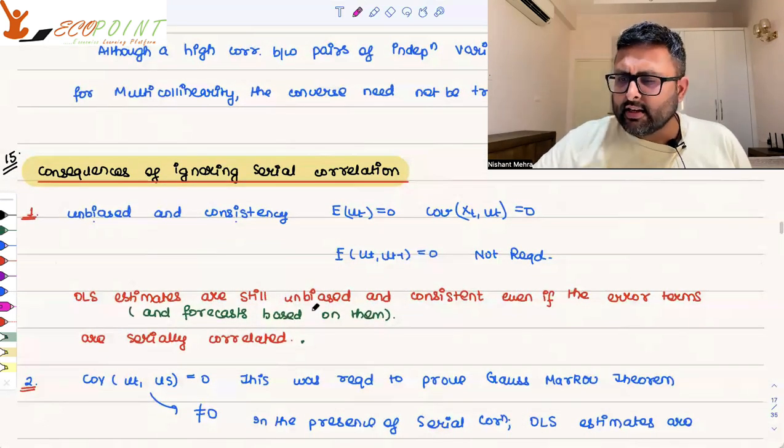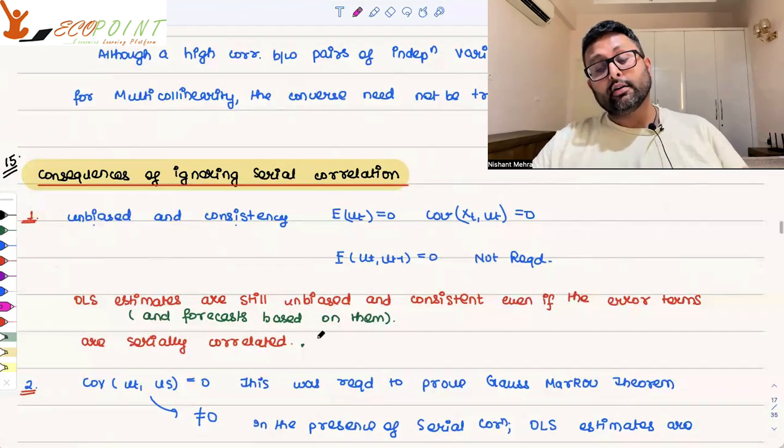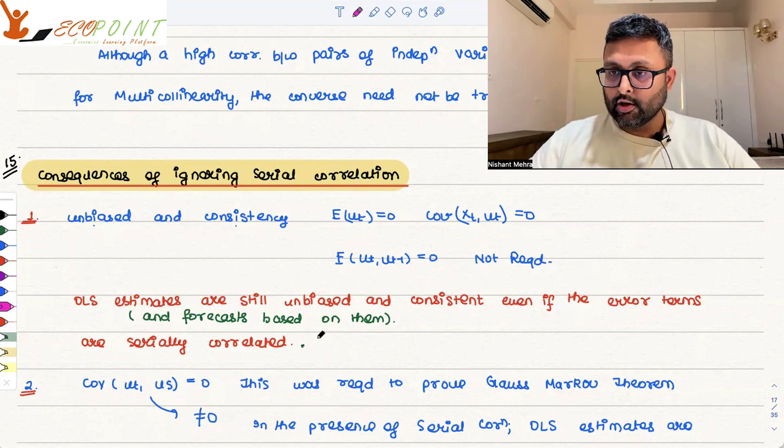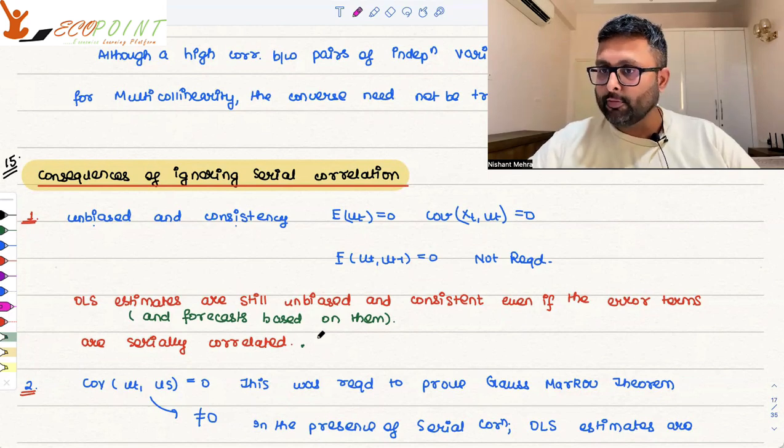OLS estimates are still unbiased and consistent even if the error terms have serial correlation. Serial correlation is correlation between the error terms. You remember one of the assumptions of CLRM is that the error terms should be independent, with no correlation between them.